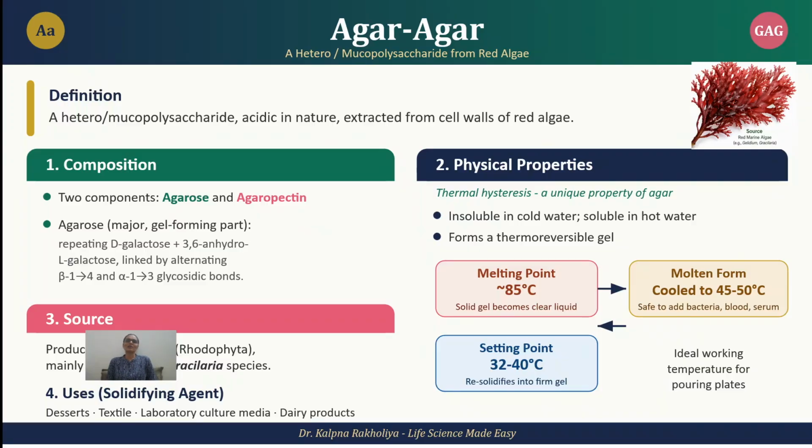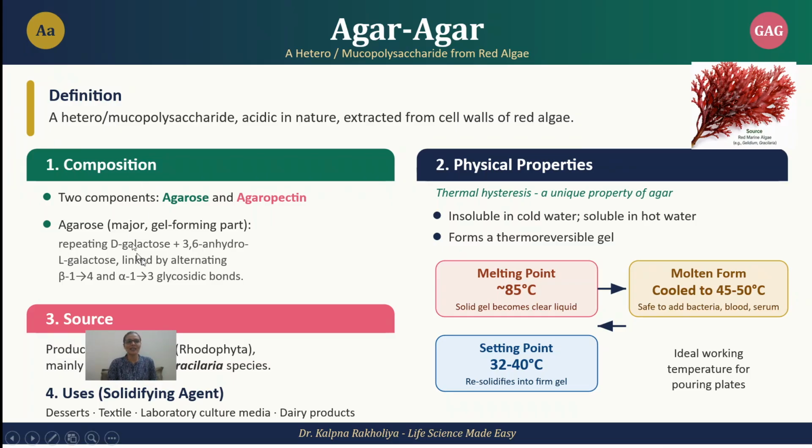Let's discuss another example, that is agar-agar. Agar-agar is a heteromucopolysaccharide, acidic in nature, extracted from the cell wall of red algae. Agar-agar is made up of two components: one is agarose and the second is agaropectin. Agarose is the major component, and it is responsible for gelling or solidifying.